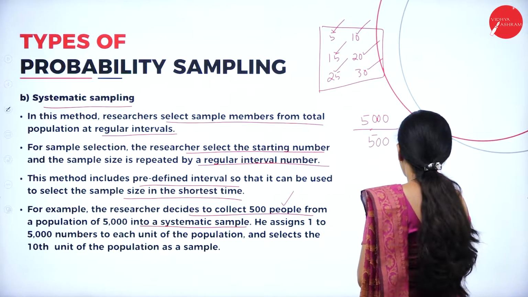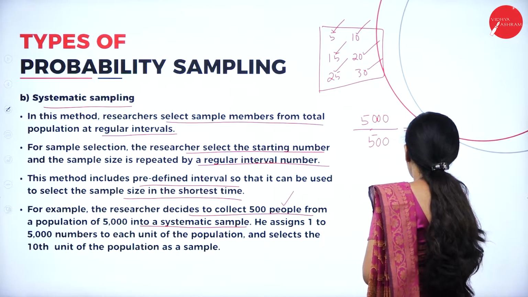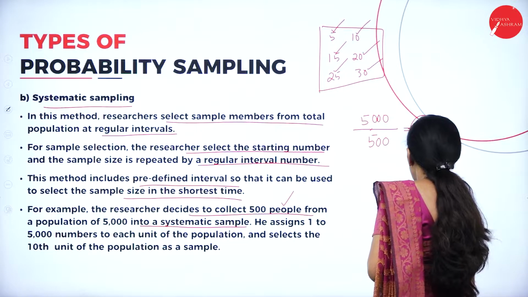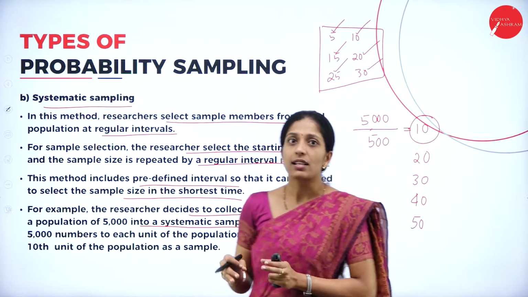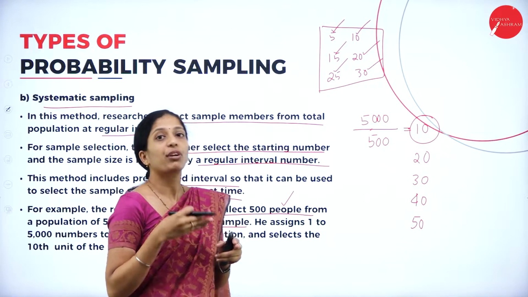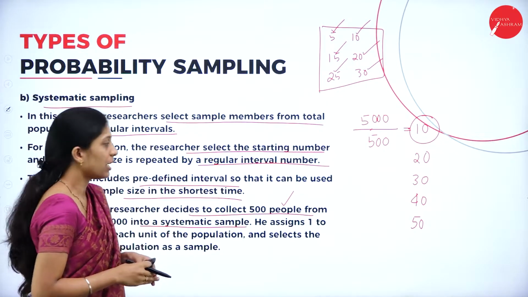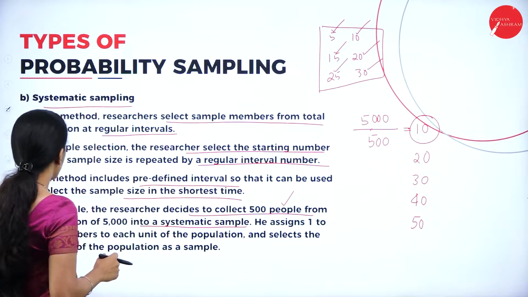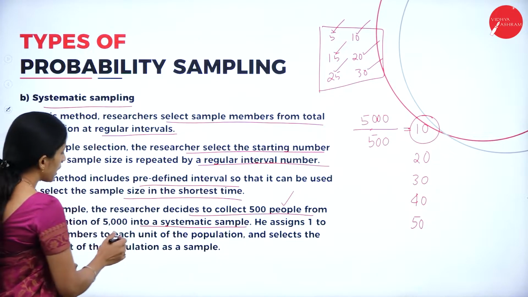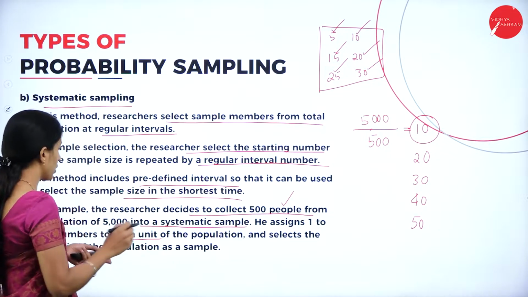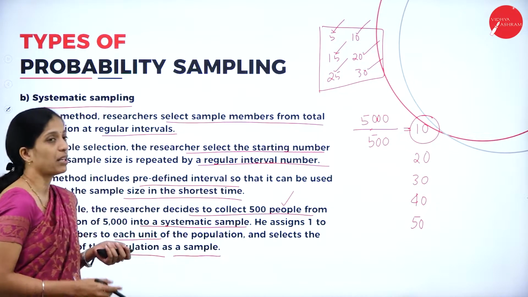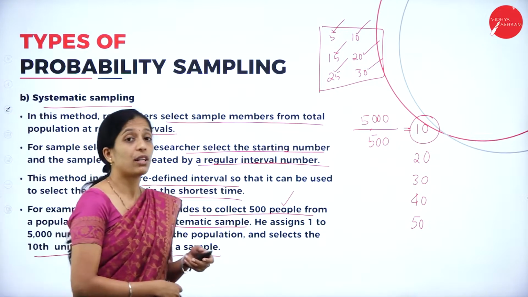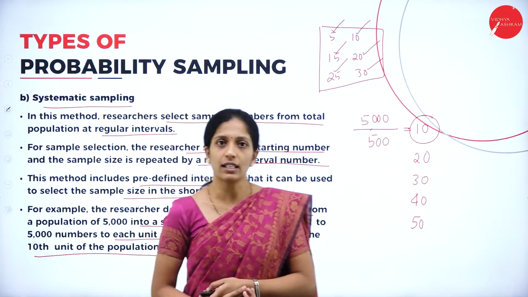That is the 10th member, the next one is the 20th member, 30th member, 40th member, and next is the 50th member. In the sense, on a regular interval, every 10th member will give the information. He assigns numbers 1 to 5,000 to each unit of the population and selects every 10th unit of the population as a sample. So every 10th member will be used in order to collect the information.